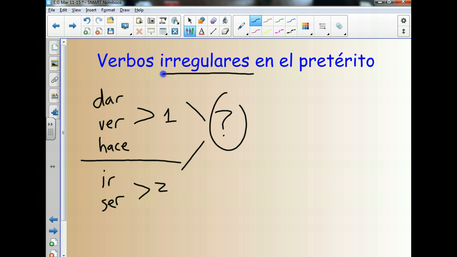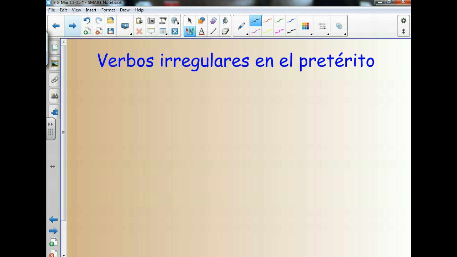Bien, vamos a seguir con los verbos de hoy. Hoy tenemos 4 verbos más, 4 nuevos verbos. At least one of these verbs is one that you may not know, and we'll start with that one. Estos verbos irregulares, we're going to categorize them, and we're going to call them U verbs, because they have that U thing in common. So the first U verb that we're going to see is the verb caber.